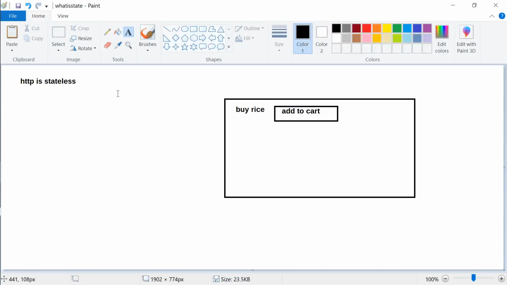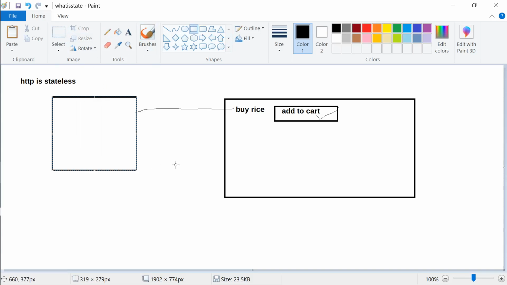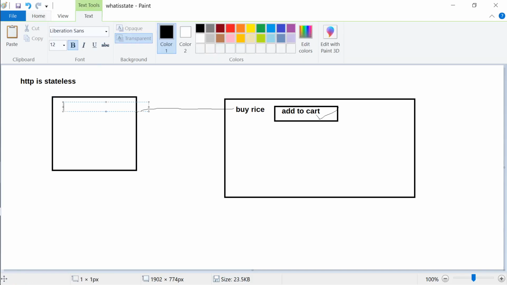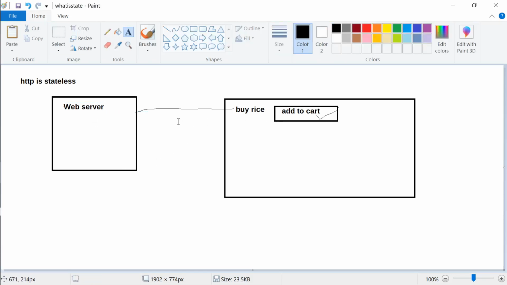The thing is, if HTTP is stateless, when you click on the add to cart button, what is happening actually? For that particular time, this state is passed to the server. Or maybe it is not passed. It depends on the application. So this is a web server, okay? So if the web server does not save the state, next time you click on the add to cart, because HTTP stateless means what? HTTP will forget you bought rice.